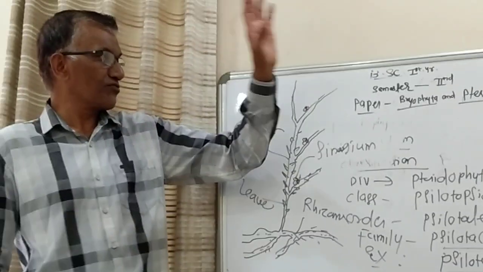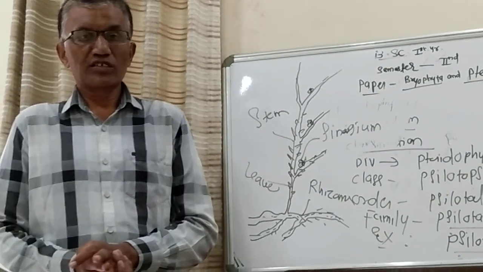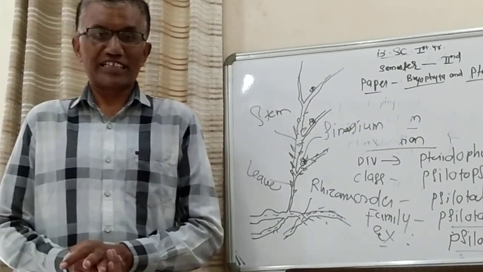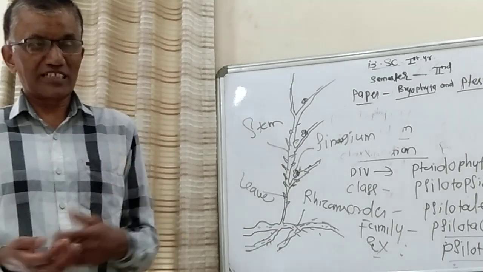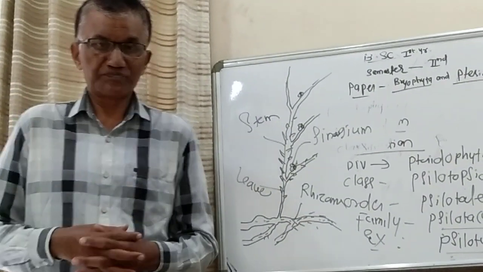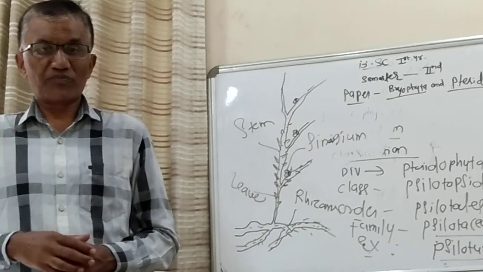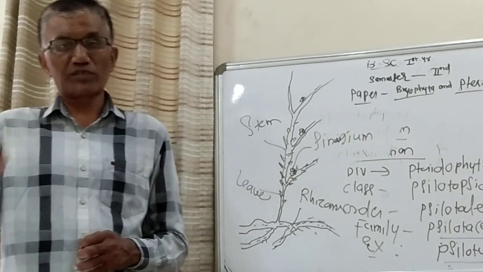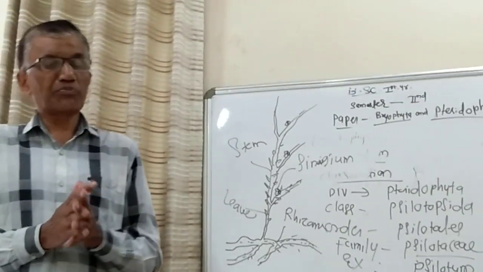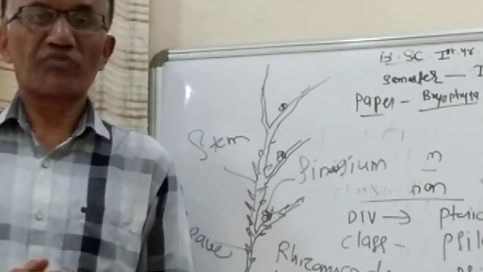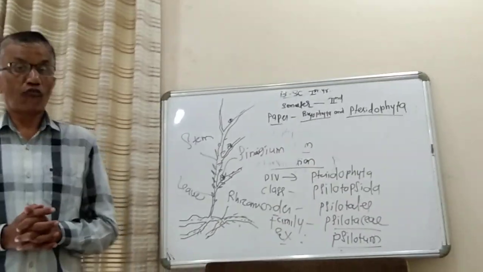The stellar evolution is very complex in case of Pteridophyta. So that is protostele, siphonostele, actinostele. Proto means very simple. In some cases there is a star shape, and the xylem is completely surrounded by phloem. Here there are no separate vascular bundles. As we know, in higher plants, that is gymnosperms and angiosperms, dicotyledons and monocotyledons, we find a presence of vascular bundles.